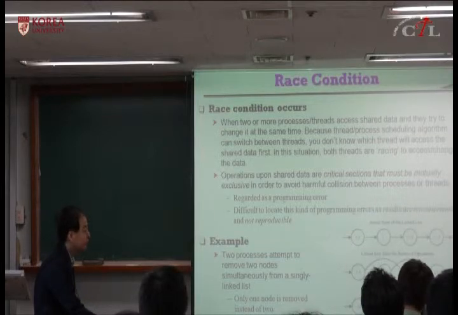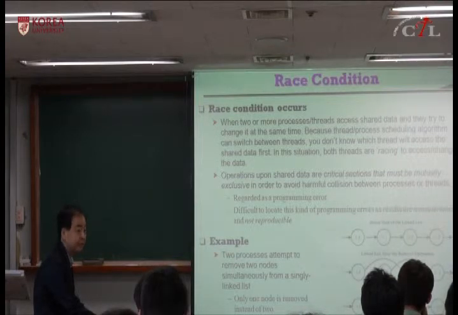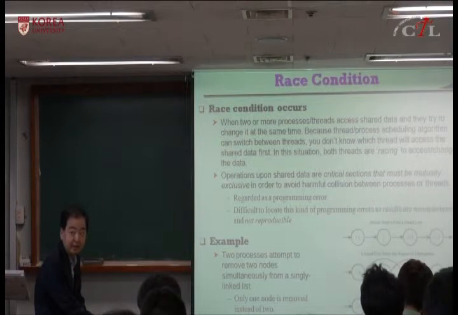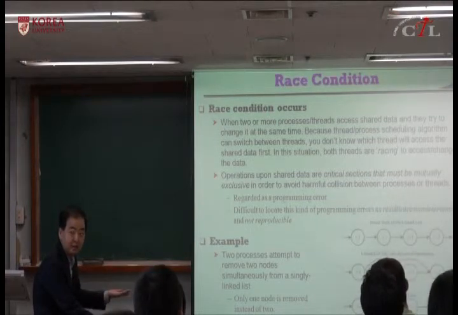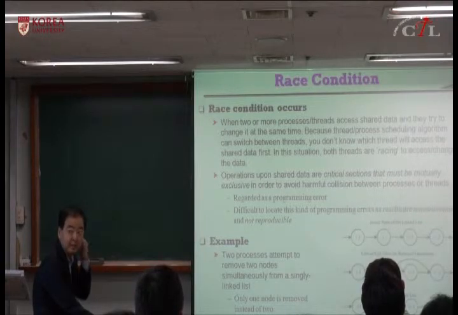So in this graph, the process is trying to delete I and I plus 1. They are trying to remove both, but actually only I plus 1 remains if they are not protected. Okay? If somehow scheduling delays the other process or thread, then it might produce a correct result, but it's non-deterministic. It depends on scheduling. So sometimes it gives a correct result, sometimes an incorrect result. This is called a race condition. You have to protect. Okay?